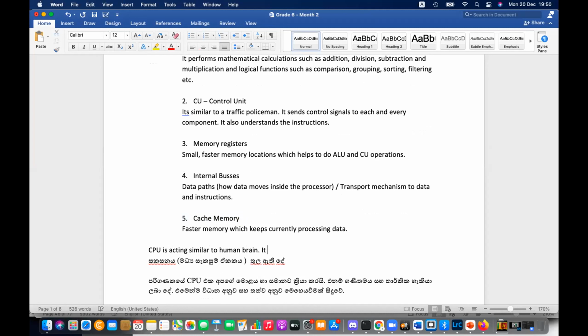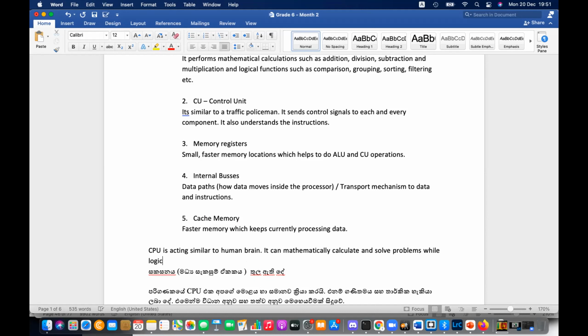It can mathematically calculate and solve problems while logically performing complete operations.